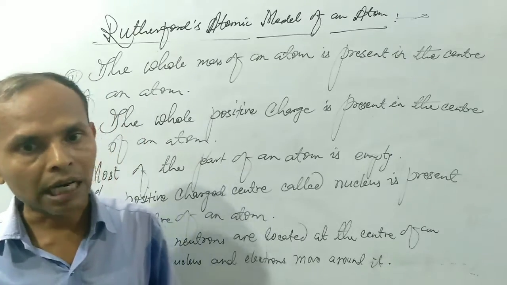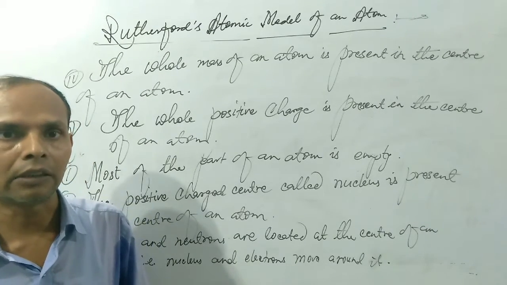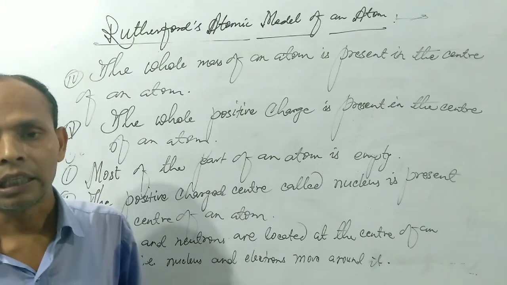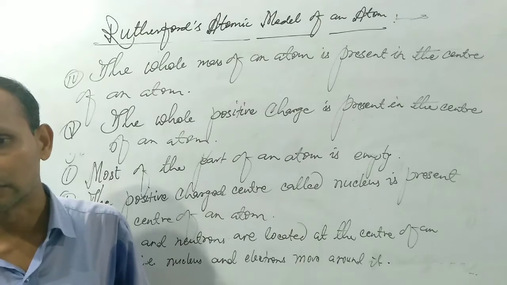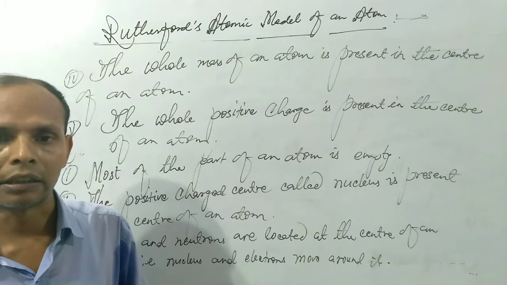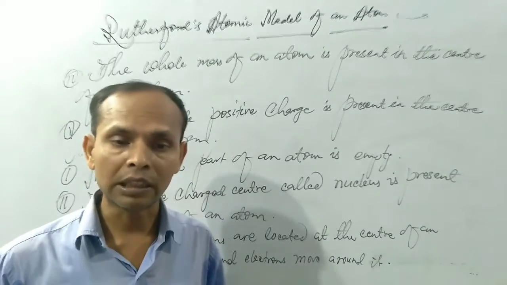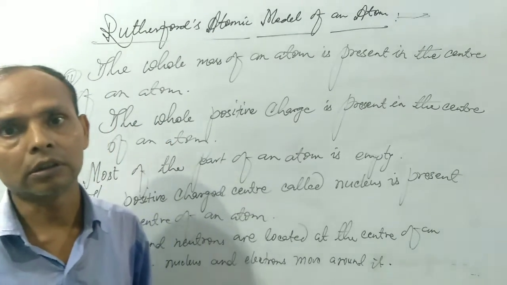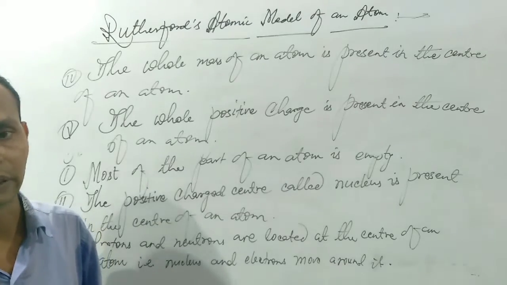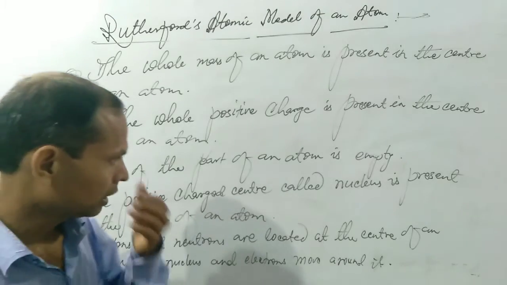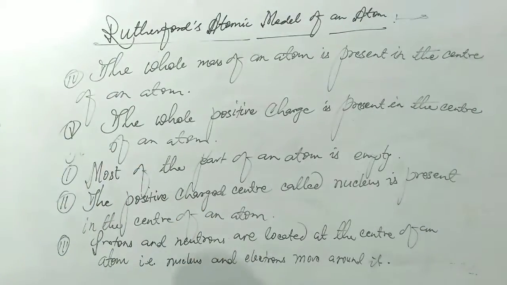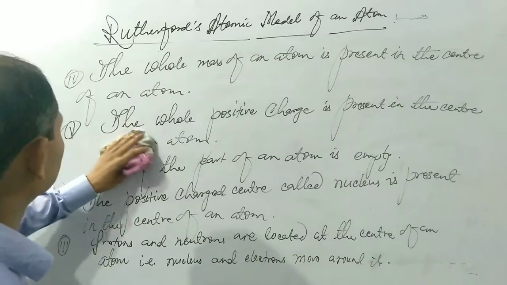So the total mass of every atom depends on the mass of the nucleus, and the nucleus contains protons and neutrons. Because protons and neutrons are present in the nucleus, the total mass will be available in the nucleus only. These are the points that have been given by Ernest Rutherford in his atomic model in 1911.